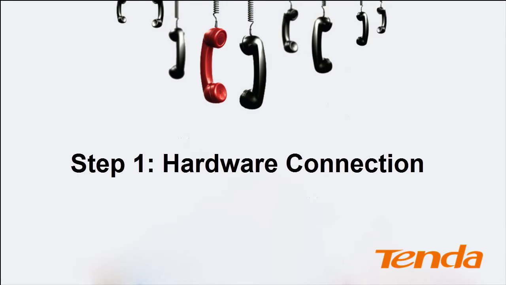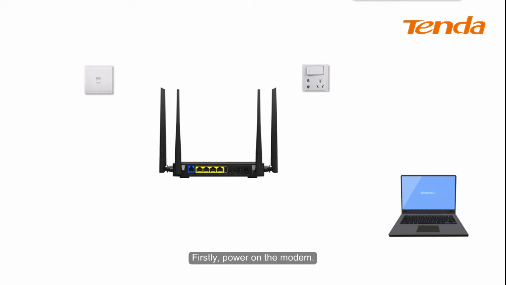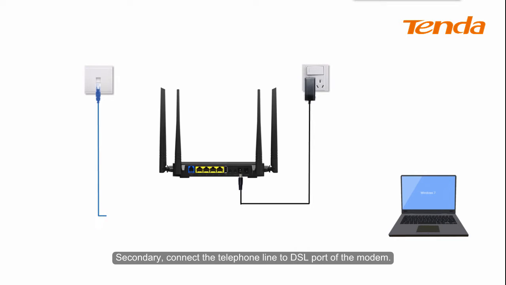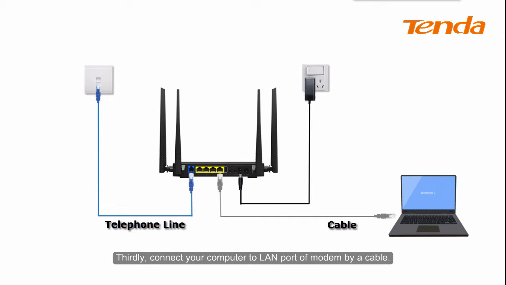Step 1. Hardware connection. Firstly, power on the modem. Secondly, connect the telephone line to the DSL port of the modem. Thirdly, connect your computer to LAN port of modem by a cable.